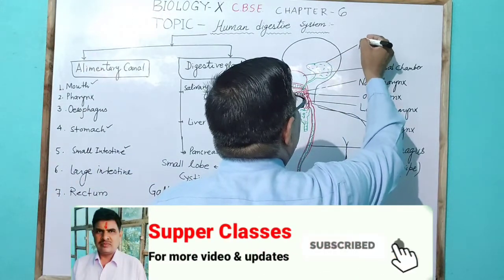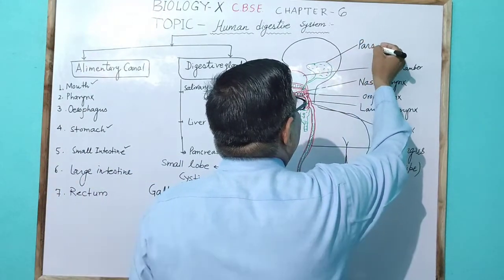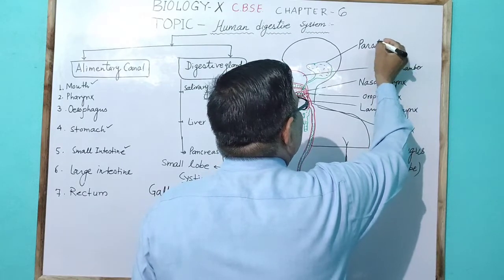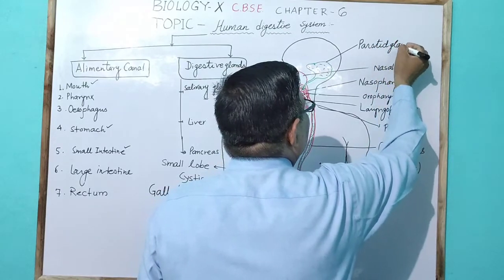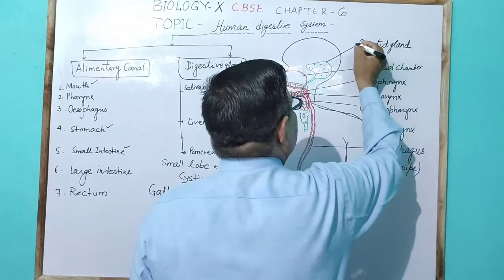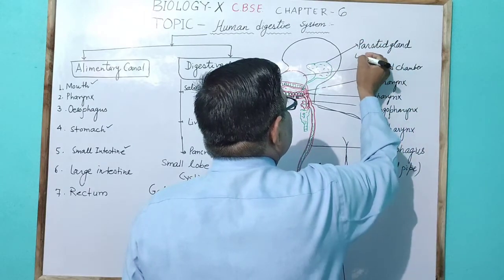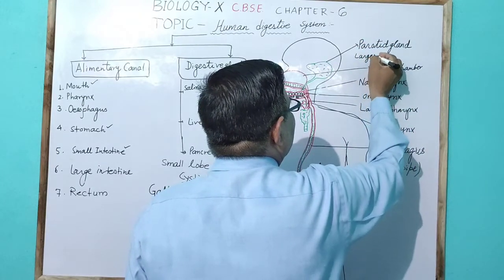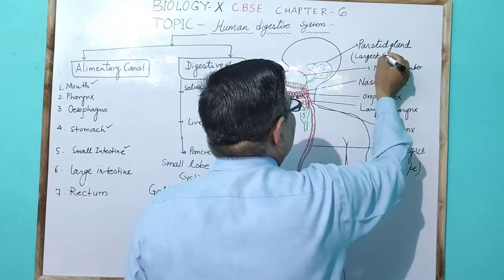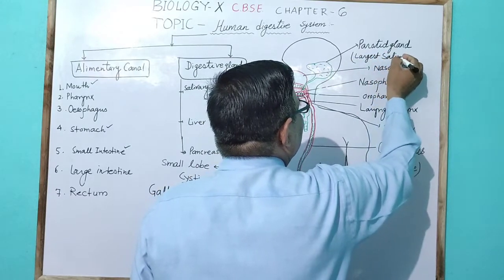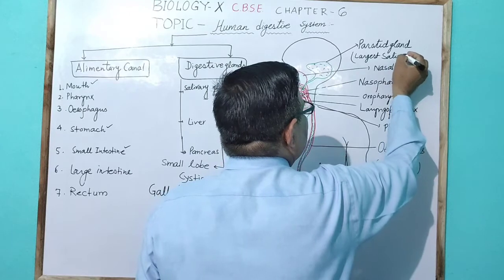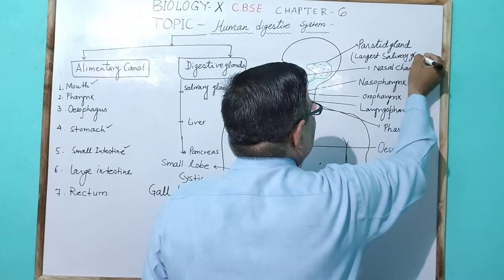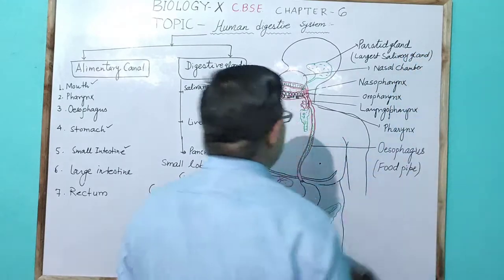The parotid gland is the largest salivary gland in humans.